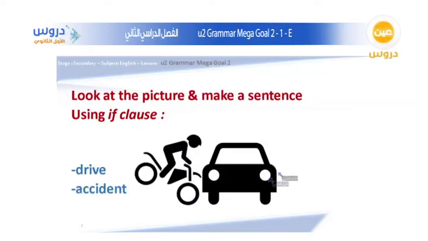We have a car, and obviously a biker has maybe crashed with this car, and it looks like an accident. So now let's try to write a sentence here.